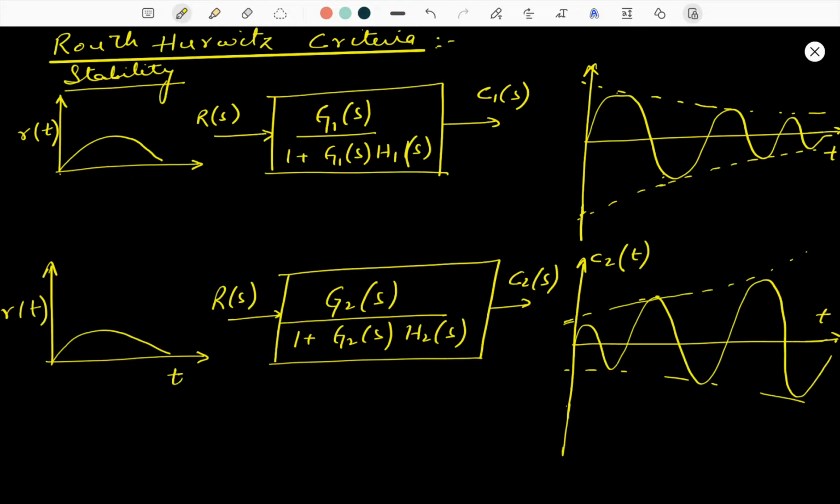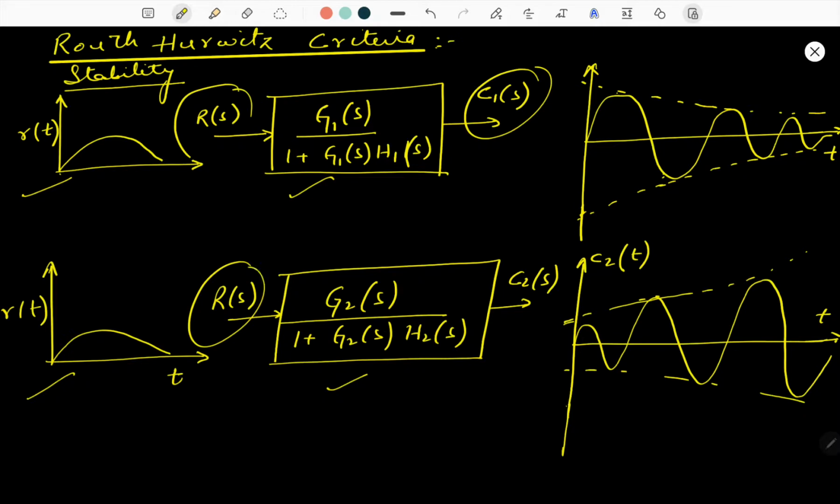We have given two bounded inputs to two systems. The transfer functions for both systems are given in the block diagram. You can see over here, this is the input and this is the output we are getting in both conditions. The output for the first system and for the second system is shown over here.